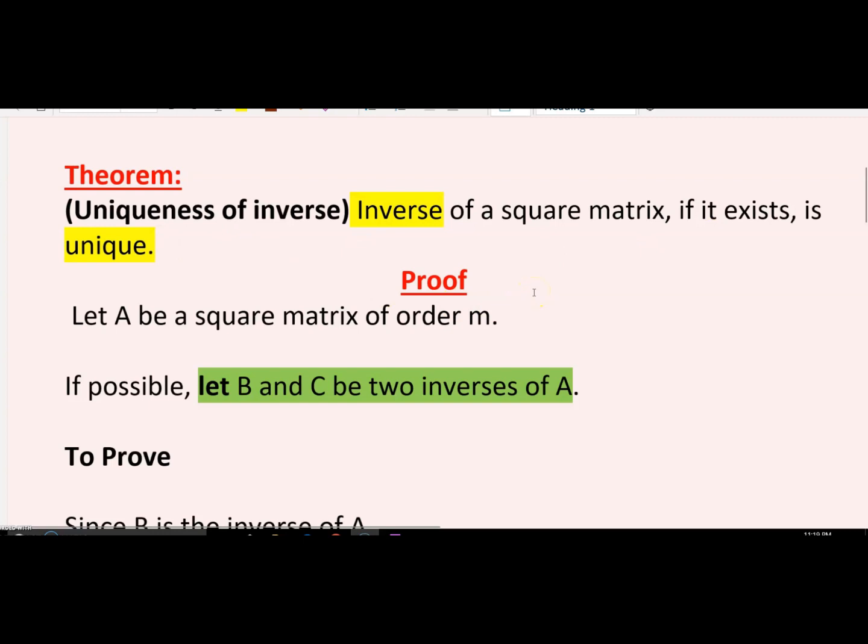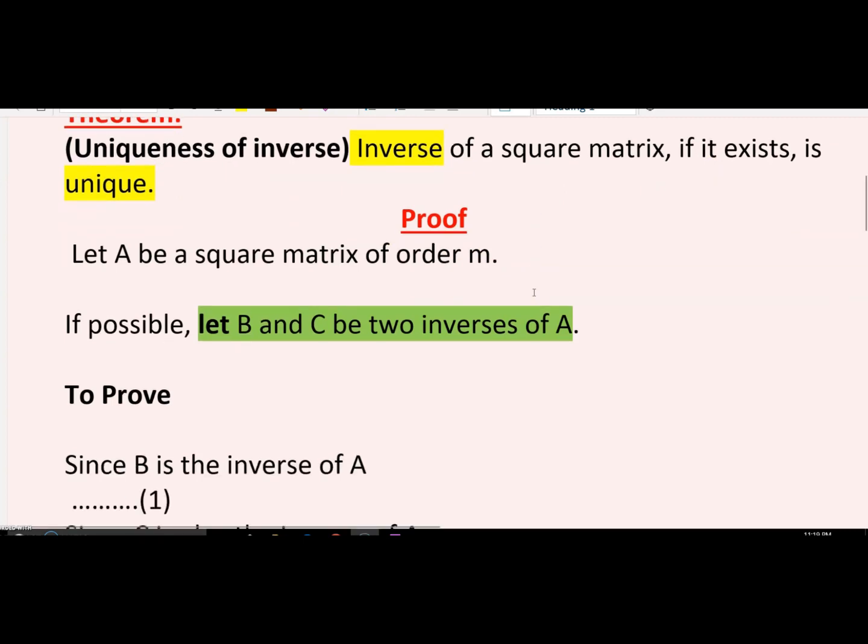All right, so let's start this theorem. Let's start the proof here. Let A be any square matrix of order M. In the general form, I am taking just an order M. Because we have to prove that it is unique, first we will assume something to the contrary. So we let B and C be two inverses of A. Now we have to prove that B is equal to C, because if the inverse is unique, then B and C are the same matrix. It means there is only one inverse.